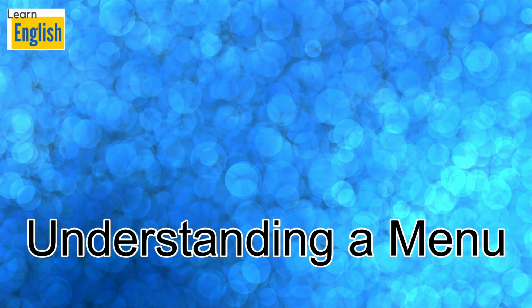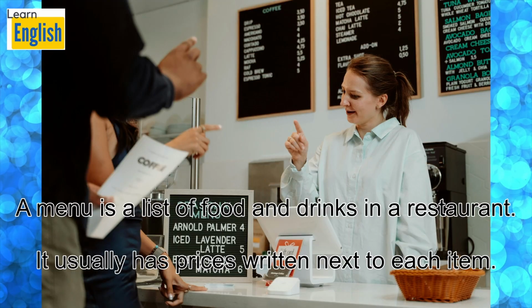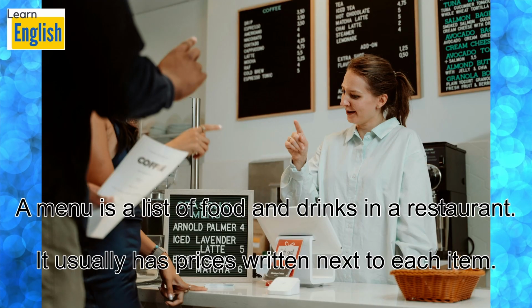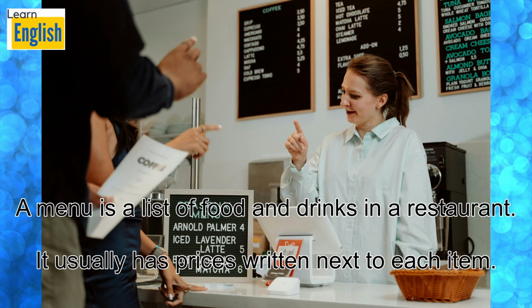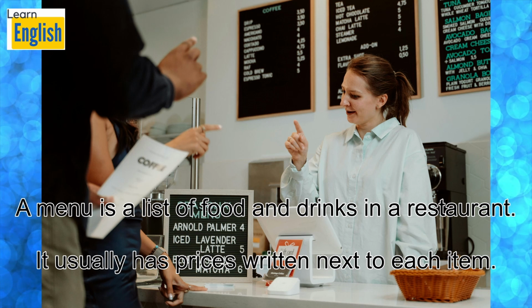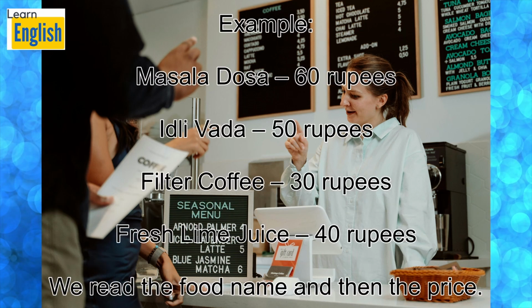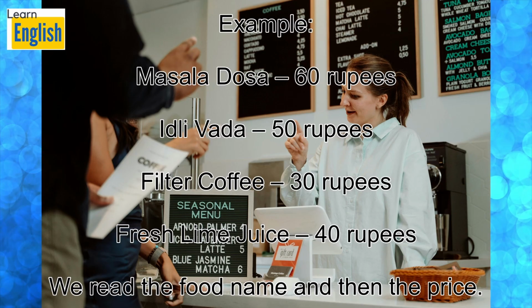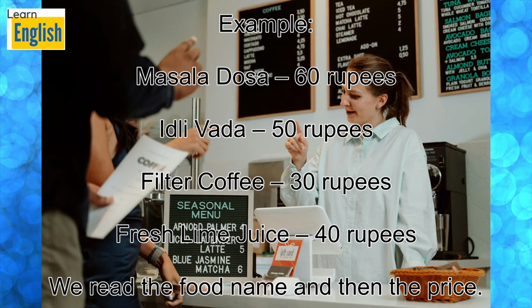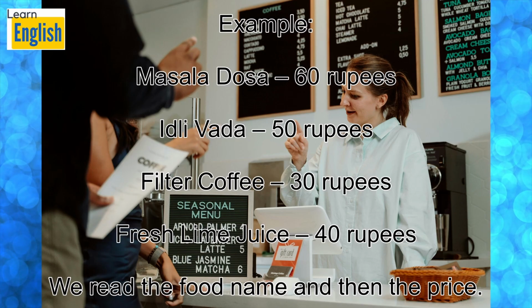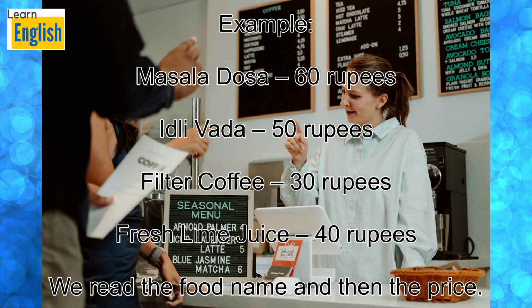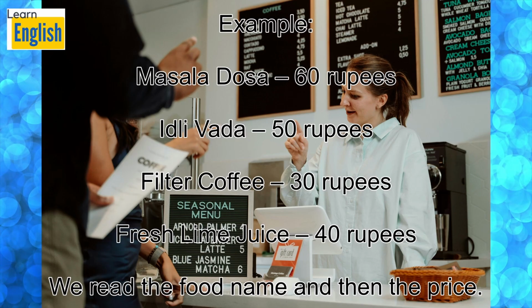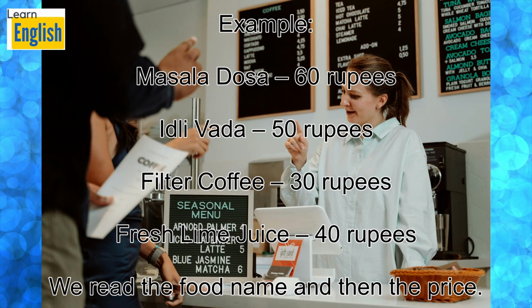Understanding a menu. A menu is a list of food and drinks in a restaurant. It usually has prices written next to each item. Example. Masala dosa 60 rupees. Idli vada 50 rupees. Filter coffee 30 rupees. Fresh lime juice 40 rupees. We read the food name and then the price.